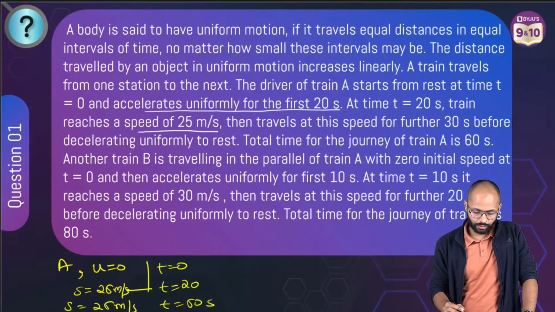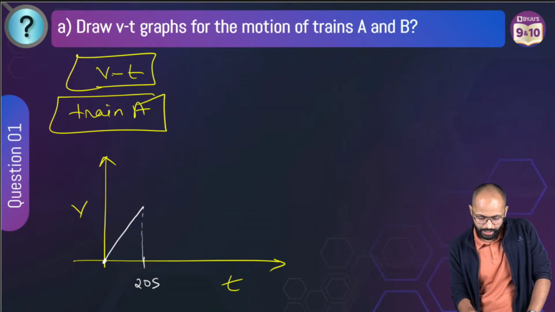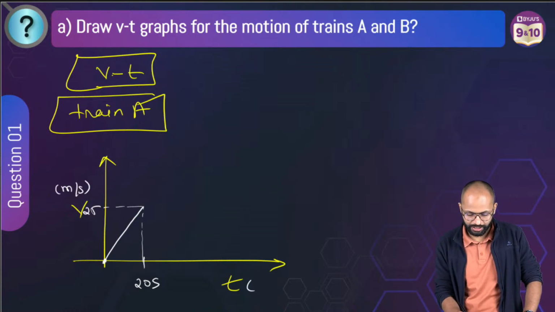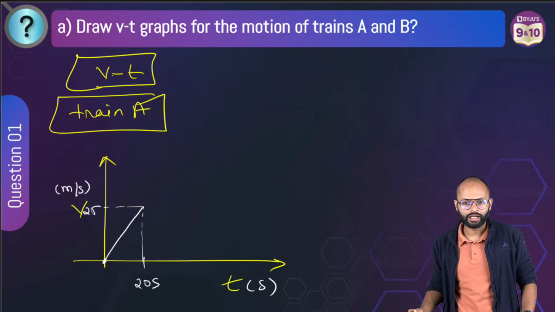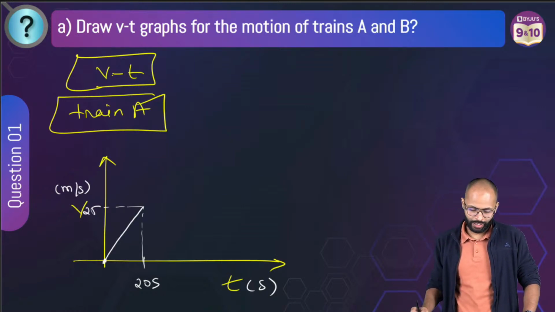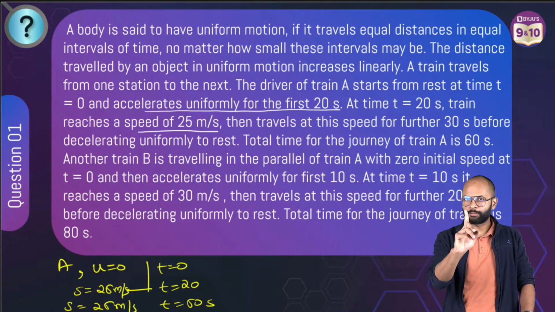ठीक. So I would say कुछ इस तरह से हुआ है. This is what happened and train has reached 25, this is in meter per second. ठीक. 25 meter per second, ये सेकेंड्स में. Correct. चलो आगे आओ. देखो, till 20 seconds हमको पता है everything.